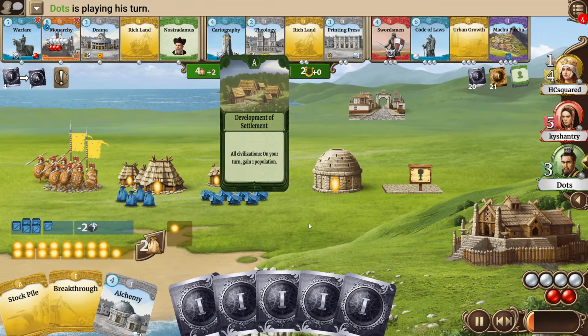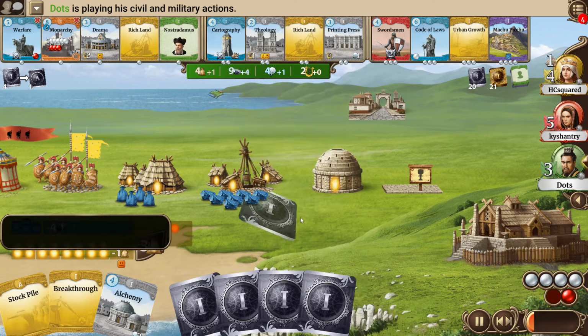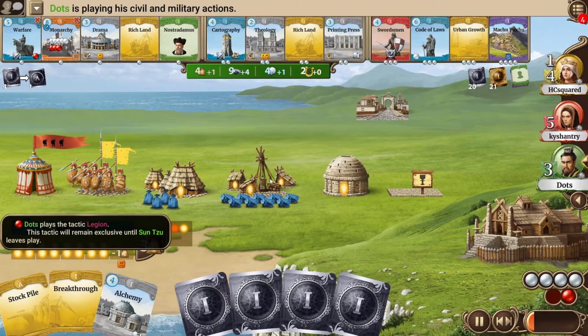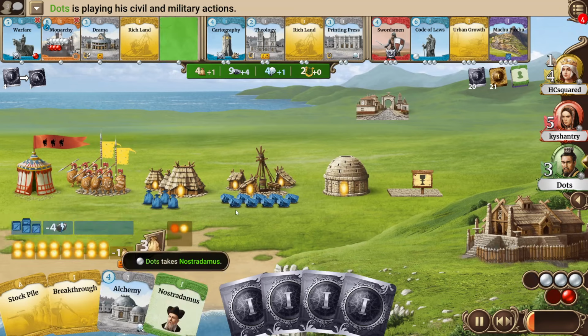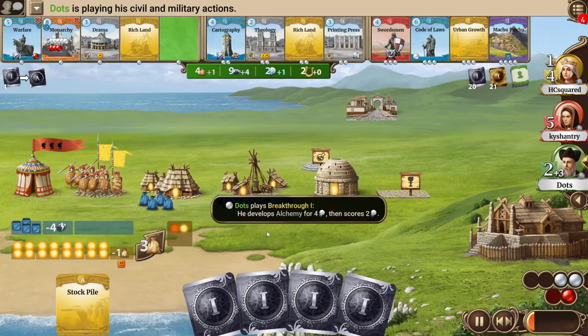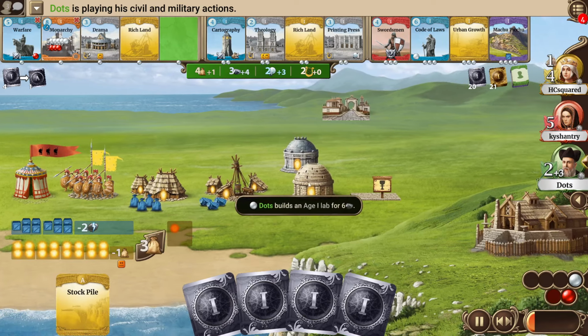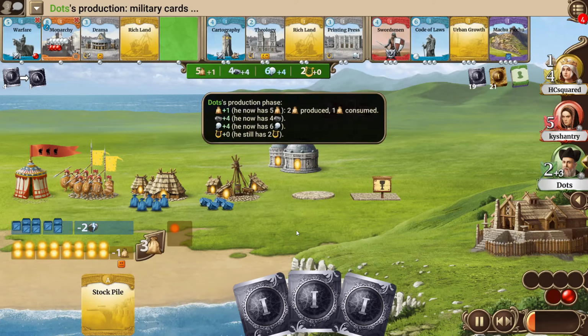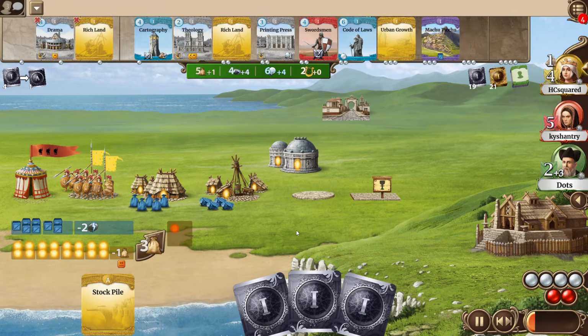Now it's Dot's turn. He seeds and opens the development of settlement. He also plays a Legion tactic. Let's see if he will go for Nostradamus, and that will be the tactic that will be upgraded. It looks like that. Yes, he goes for Nostradamus, develops the alchemy, builds an alchemy, and now I guess either goes for a 2nd upgrade or increases his population. He goes for the 2nd upgrade, just getting his science production going as quickly as possible.